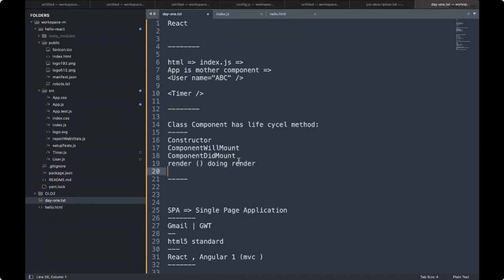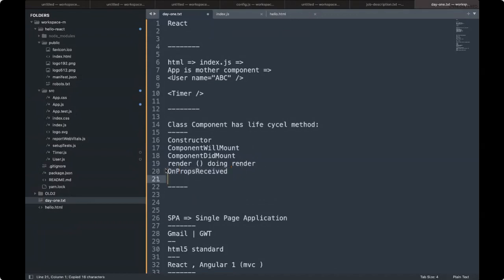We have on props received, meaning the property which is passed from the parent got updated.